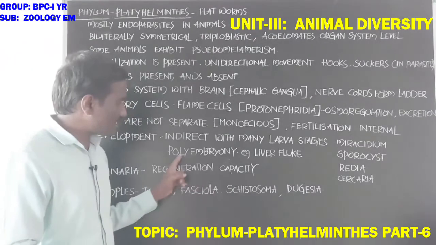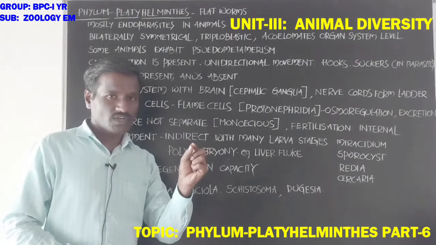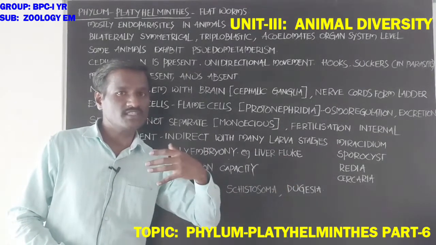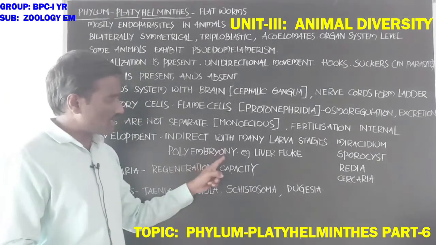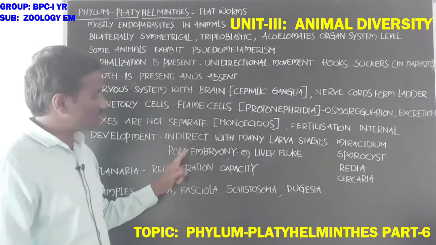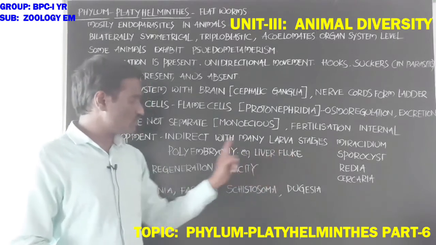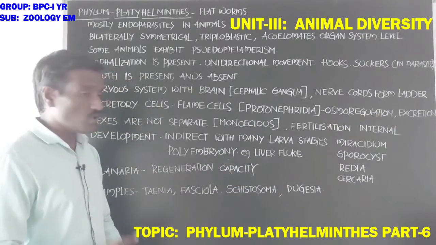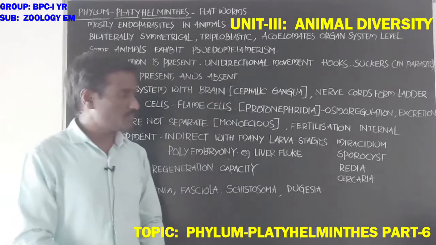That condition is called polyembryony. Polyembryony is seen in these animals, for example liver fluke. Many embryos are produced from the zygote.